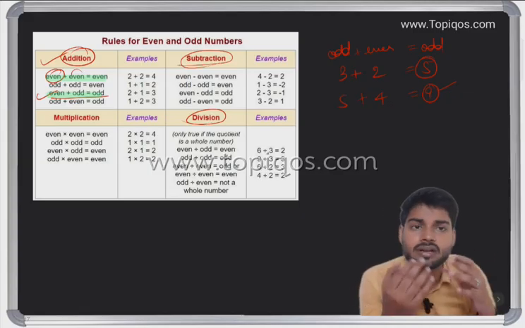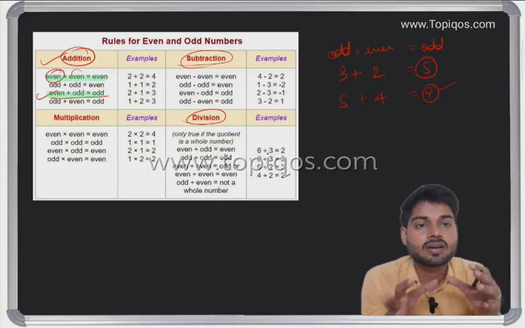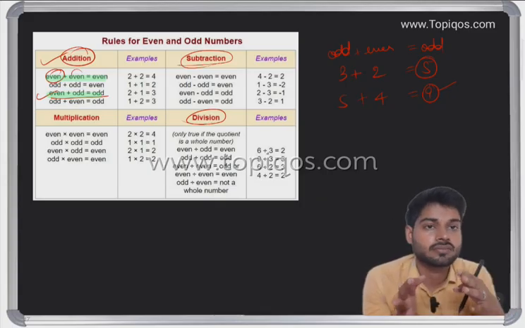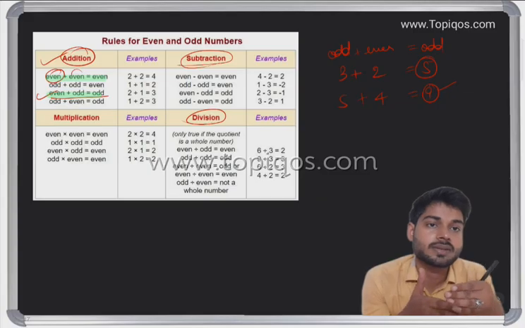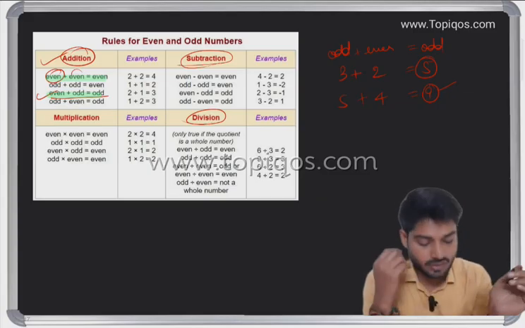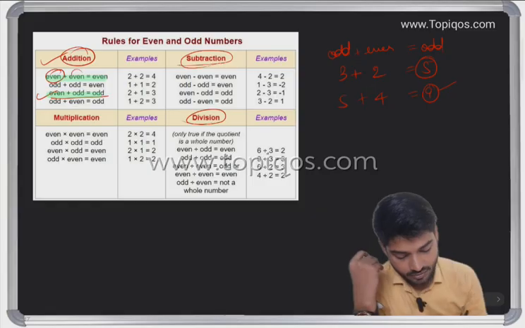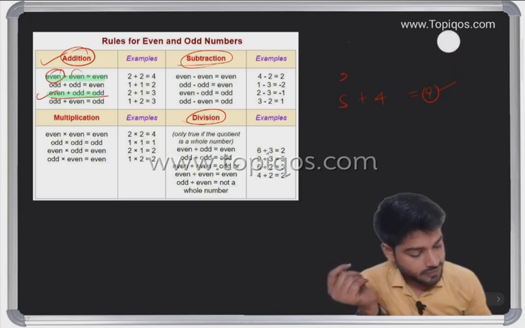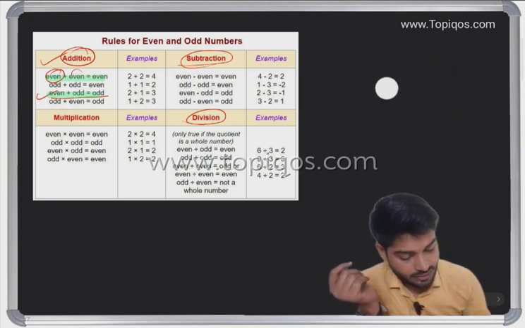When you cannot recall the formula, you should take some digits in your mind, for example 1 plus 2. 1 plus 2 is 3. 1 is odd, 2 is even, so odd plus even is going to be odd. So that was the basics of the addition of even and odd numbers.